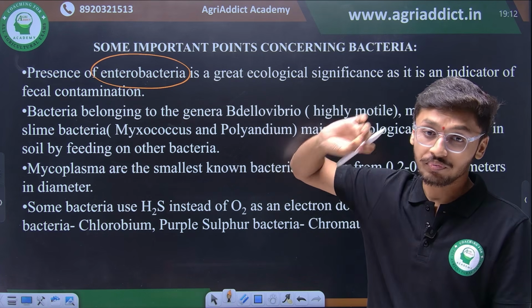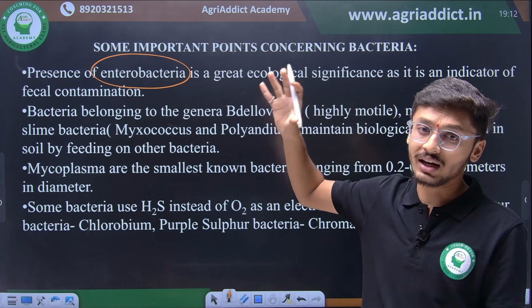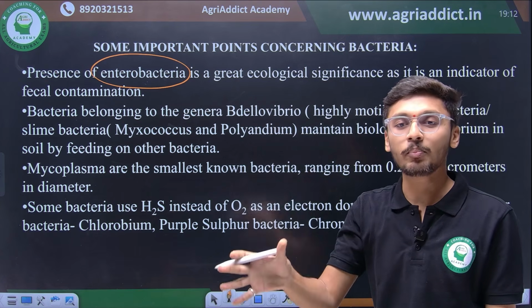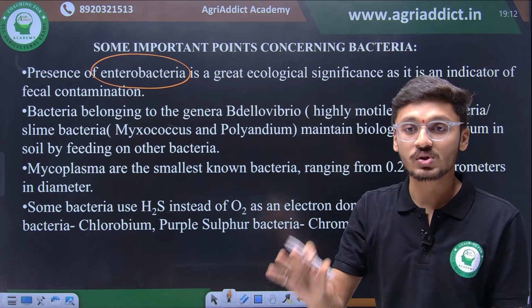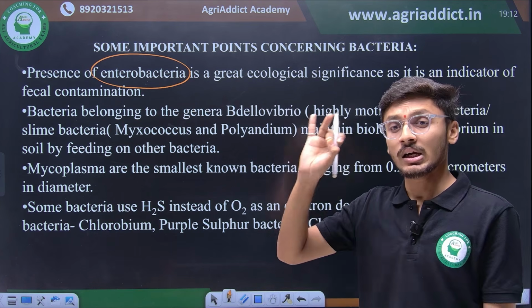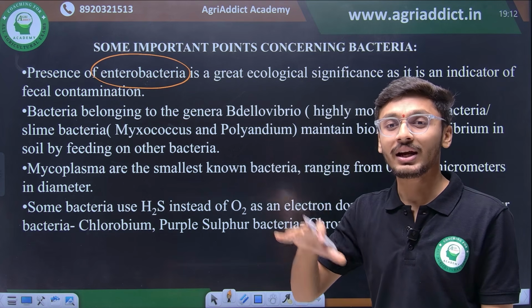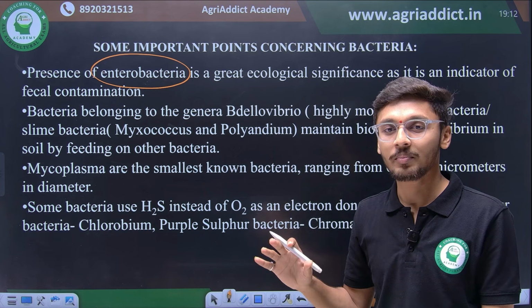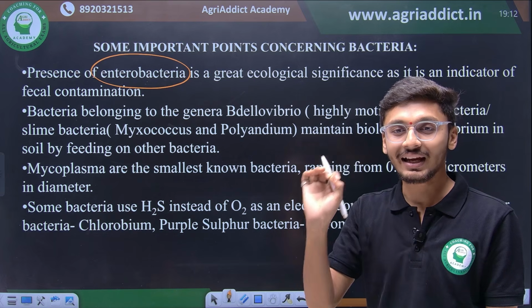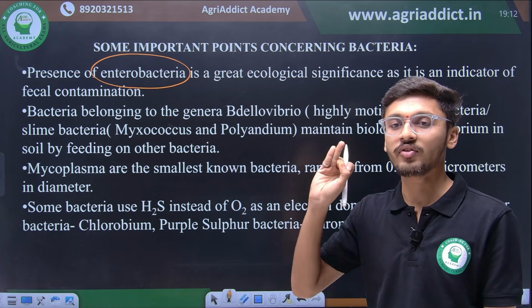If such gut organisms are found in any polluted water source or any polluted soil source or any polluted area or sewage sludge treatment, there we can clearly say that this is the source of fecal contamination.